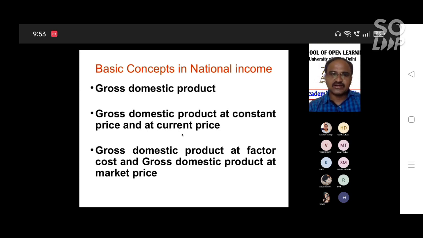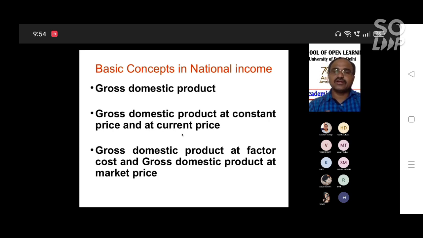So what is the constant price, and what is the current price? Constant price means we calculate GDP on the basis of the base year of national income. The government prepares a base year, and according to those prices you calculate the gross domestic product. Earlier, the base year was 2004-05. At present, the base year is 2011-12. According to 2011-12 prices, you calculate the final market value of all goods and services within a particular period. That is called constant price GDP, or GDP at constant price.